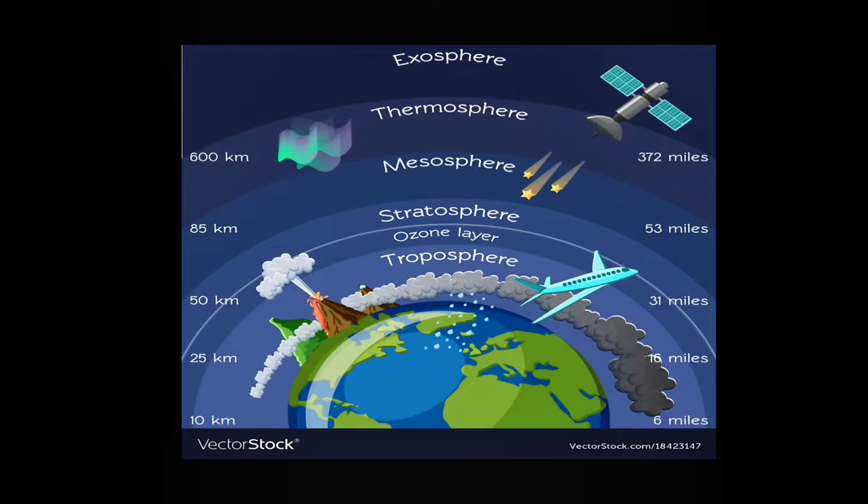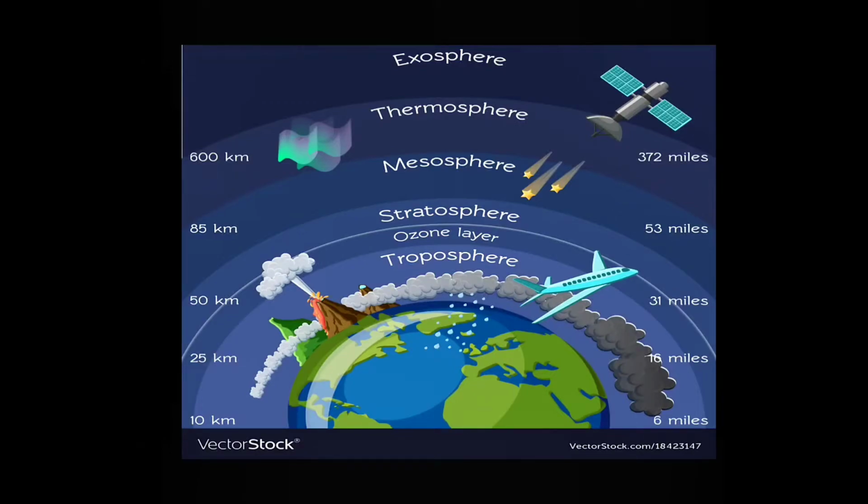Next we have stratosphere. The stratosphere starts just above the troposphere and extends to 50 kilometers, that is 31 miles high. The ozone layer, which absorbs and scatters the solar ultraviolet radiation, is in this layer. So, the ozone layer that traps the ultraviolet ray is there in stratosphere. So, we can say the ozone layer lies in between troposphere and stratosphere.